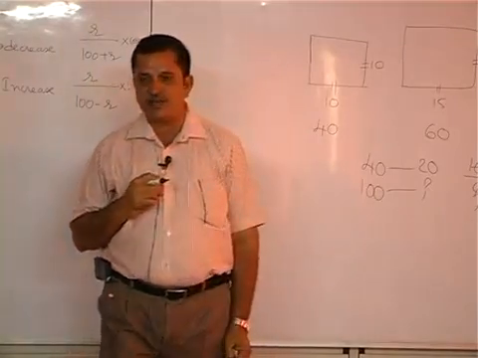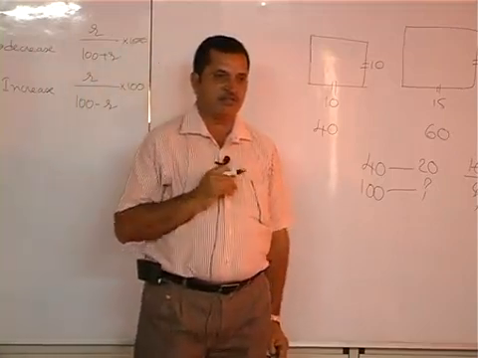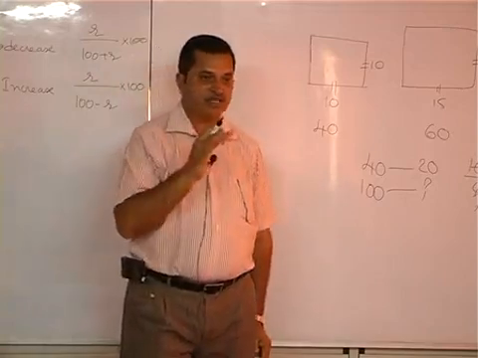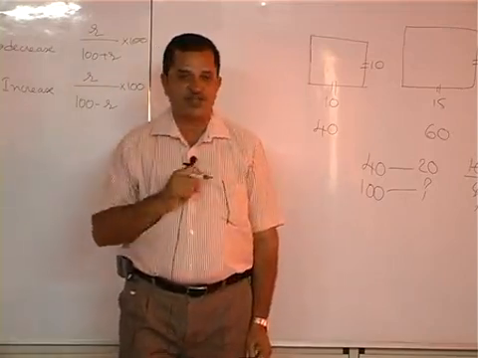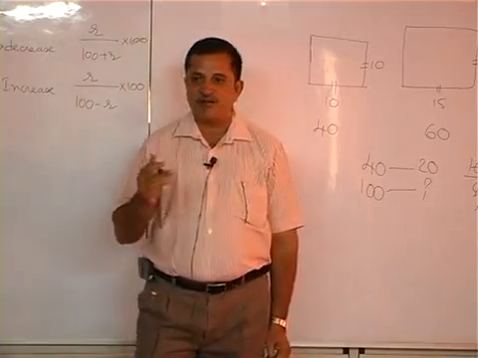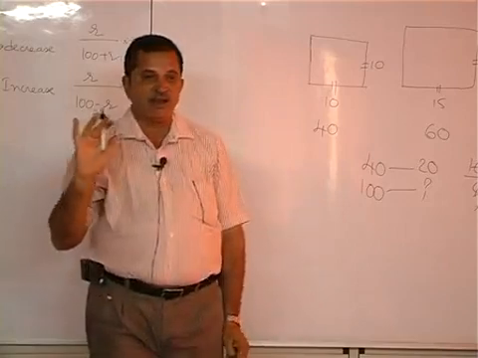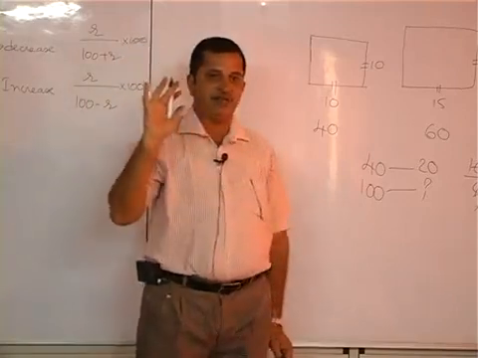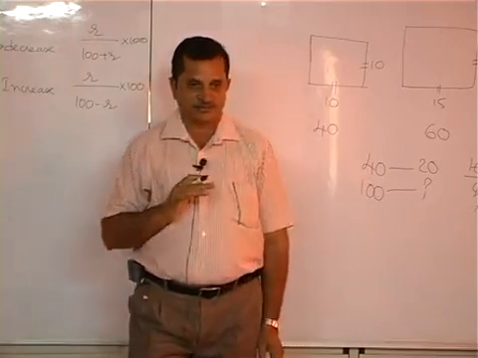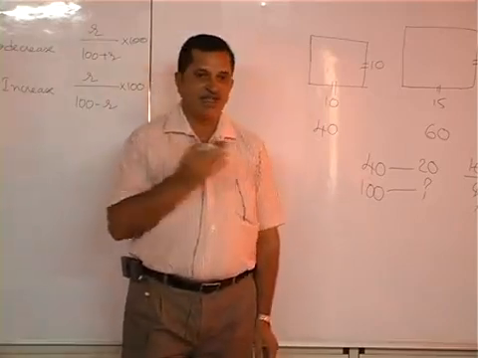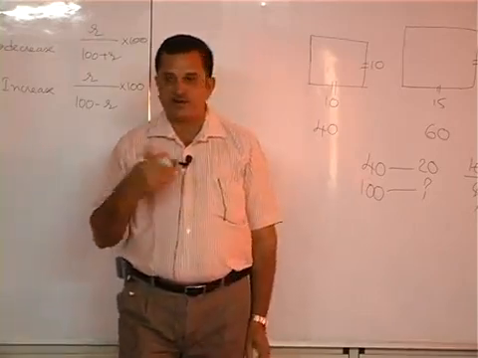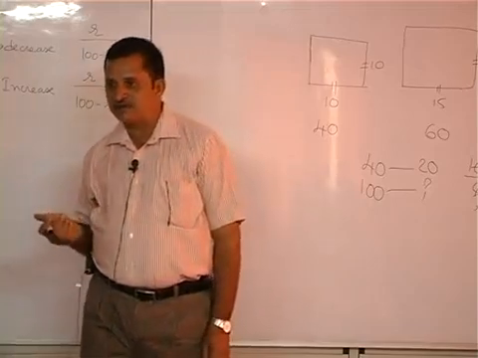Sides are increased by 10%, perimeter will increase by 10%. Sides are decreased by 15%, perimeter will decrease by 15%. Not only for squares, rectangle, triangle, trapezium, rhombus, parallelogram, whatever it may be, there will not be any change in the perimeter. That is the reason they don't ask this question in the campus recruitment. Understand? But why I have taken this problem is areas. That is important. In areas they will ask, right?